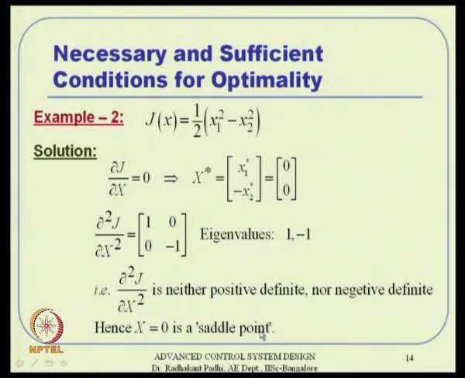And these are typical textbook examples, like a horse saddle sort of thing. So, on one side the function is increasing, and on the other side it is decreasing.